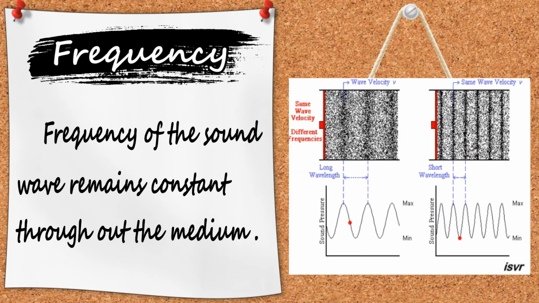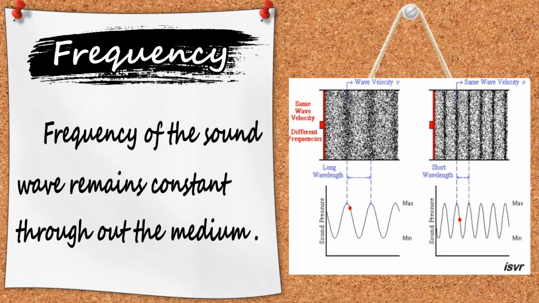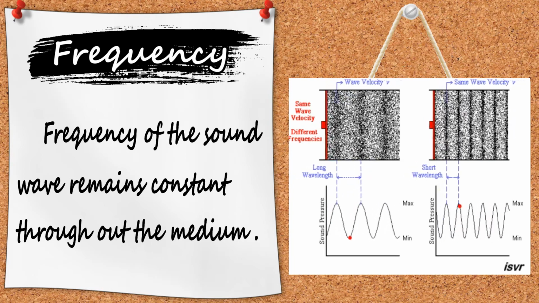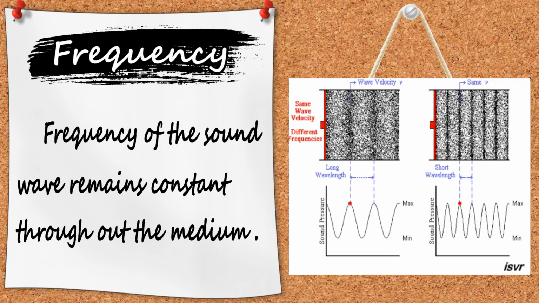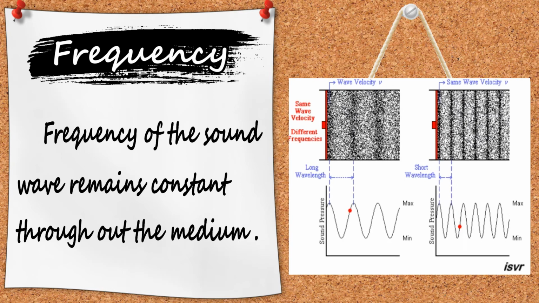So if a particle of medium is vibrating with a frequency of 200 vibrations per second, when this particle collides with the next particle, it transfers its energy to the next particle, causing it to vibrate with the same frequency.